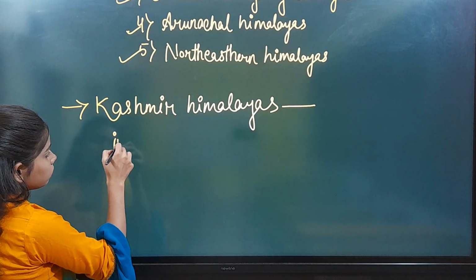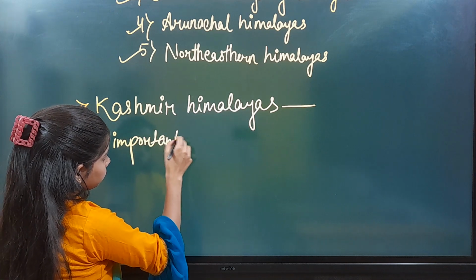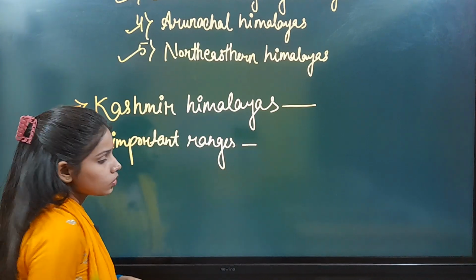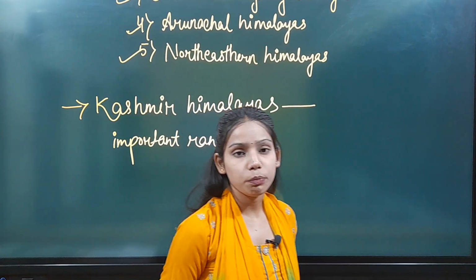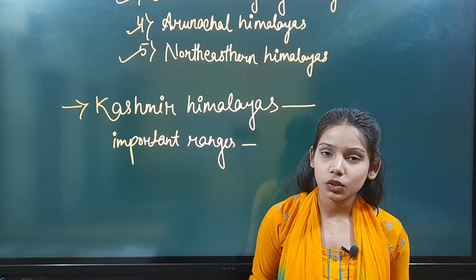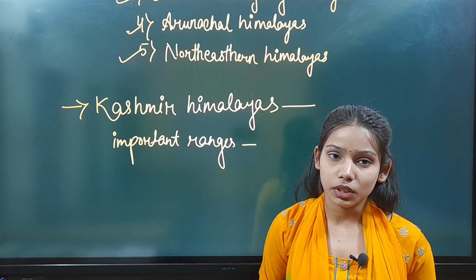We notice the Pir Panjal range, the Jhaskar range, the Ladakh range, the Karakoram range. These are the ranges which are found in the Jammu and Kashmir Himalayas.